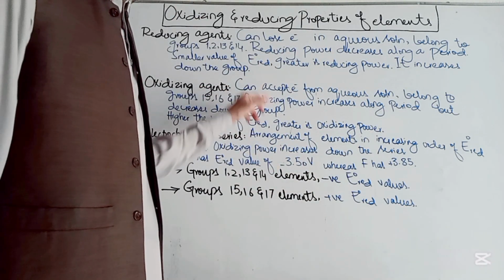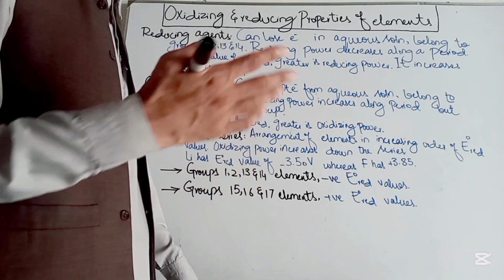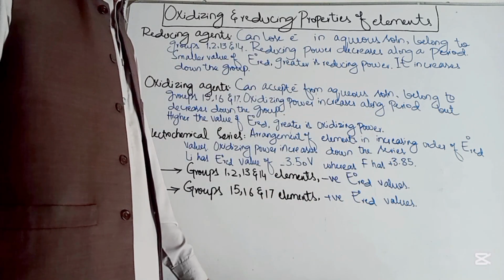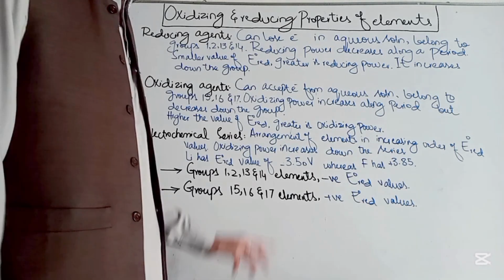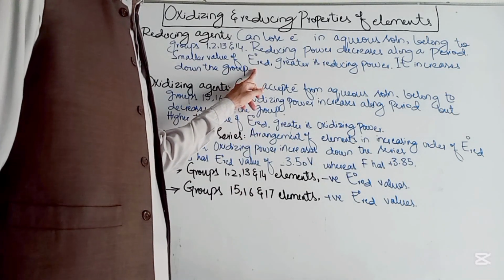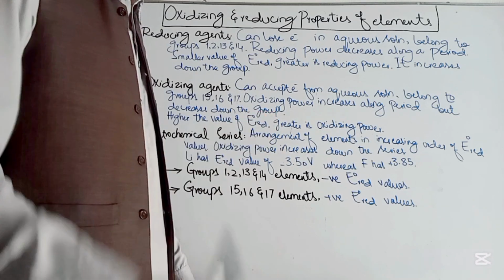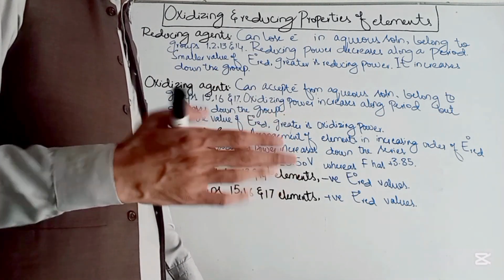If we talk about the reducing power of the elements, reducing power decreases along a period. When we move from left to right in a period, the reducing power of the elements goes on decreasing. Elements after group 14 cannot act as good reducing agents because they are electronegative and do not prefer to lose their electrons.